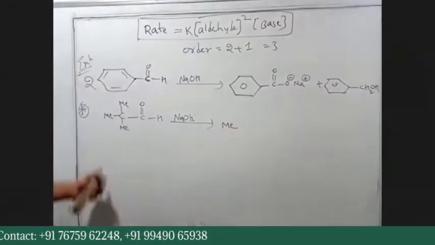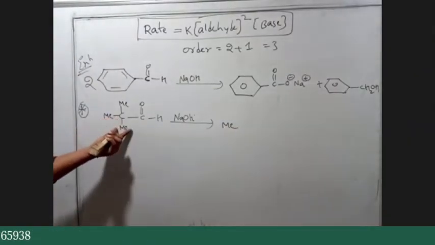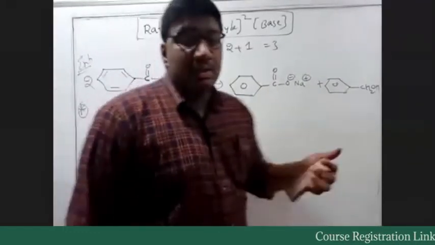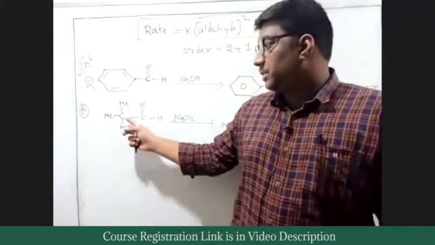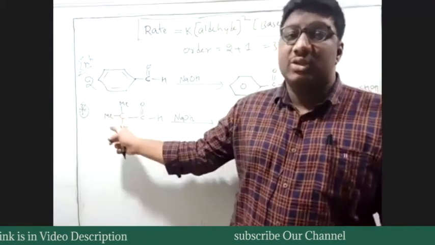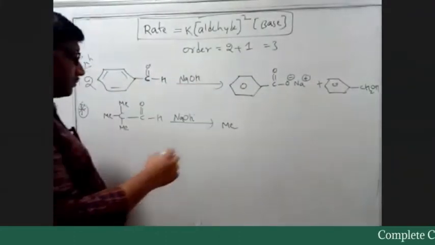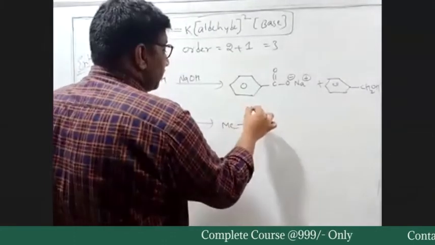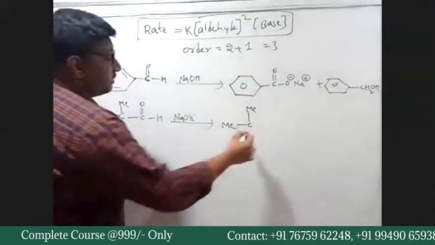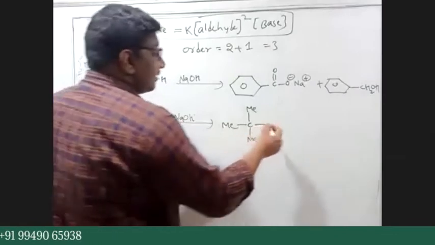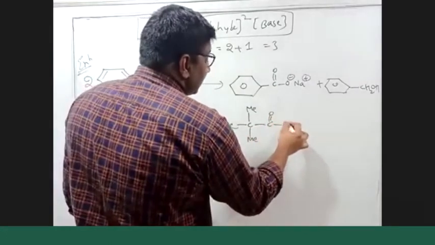So here we do not have alpha hydrogens. That's why we have replaced this carbon with 3 methyl groups. We have replaced the hydrogens of that carbon with 3 methyl groups. Why? What was the reason for this? We have replaced all the hydrogens of this carbon with methyls, and then we are including that in the example of Cannizzaro. What was the reason for that?